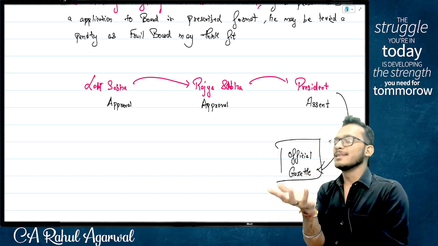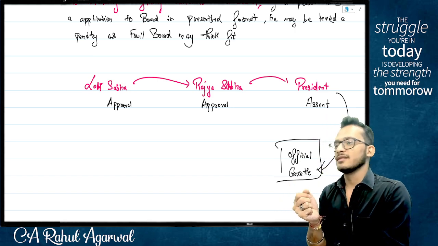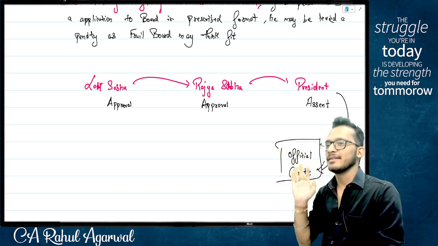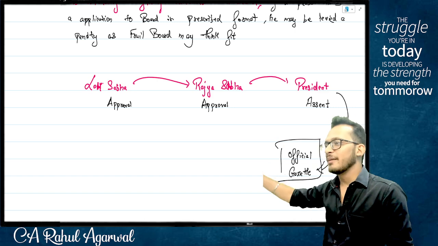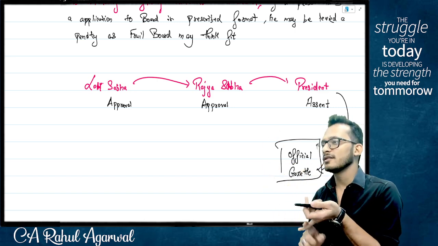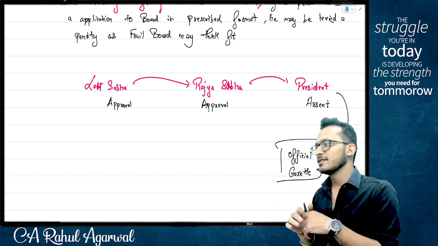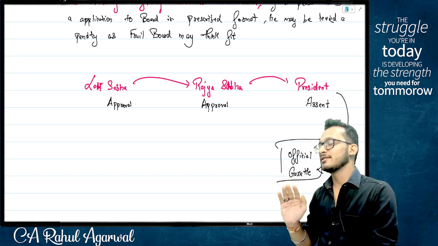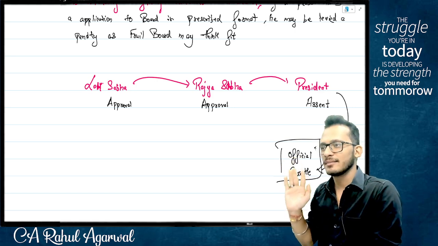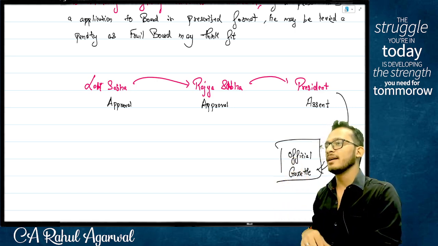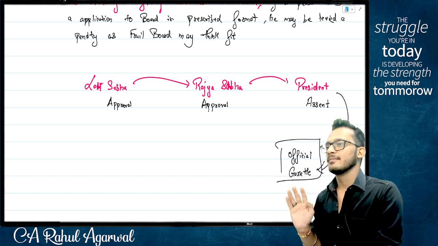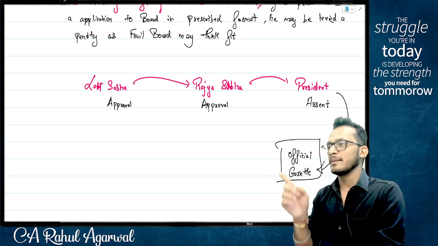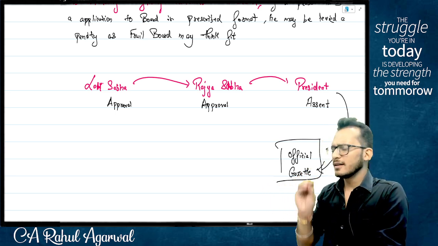Now this is the simplest of the laws, people. English is the simplest here. When I actually show you the actual bare act, you will not understand anything in it. While you may understand the format and template, you will now understand what a proviso is, what notwithstanding is, what an explanation is, what definitions are. The English in that will not make sense. Too exorbitant English. That is what India looks like. Lawyers sitting at the top level tell the boss, make it so complicated that no one understands, so that the ones who can understand get money out of it. Therefore laws are created at that level only.